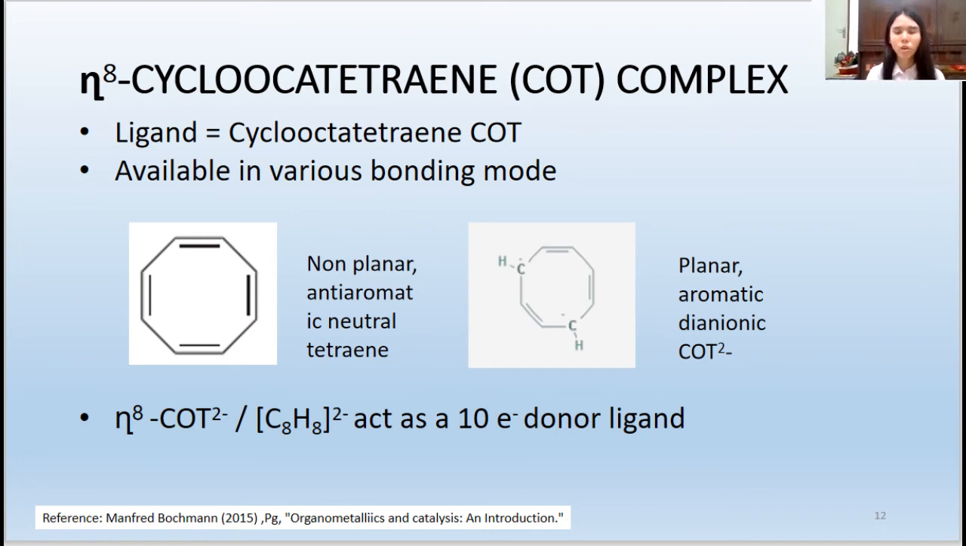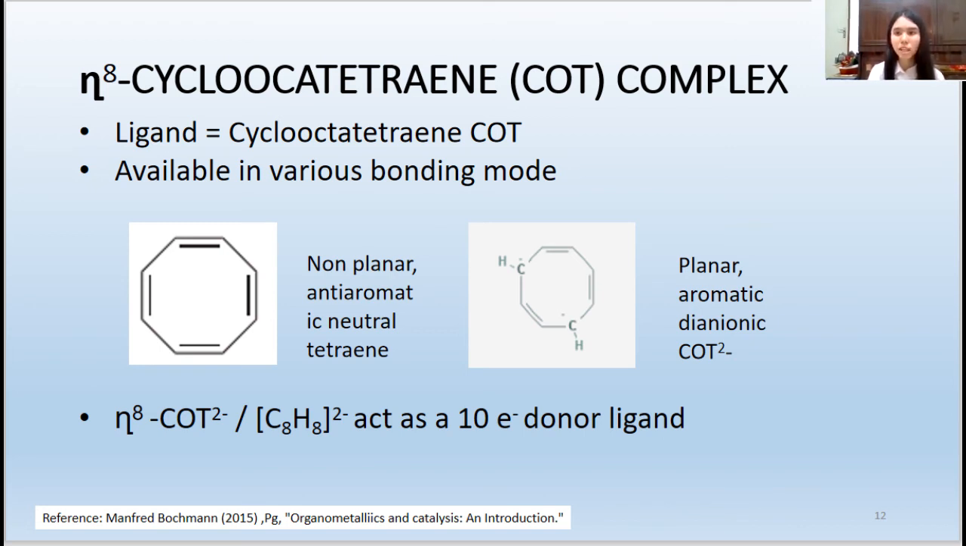In the next slide, we're going to focus on a special ligand known as cyclooctatetraene, the COT ligand. This ligand can be available in various bonding modes. The most common two are shown below: on the left-hand side, a non-planar anti-aromatic neutral tetraene ligand, or on the right, a planar aromatic dianionic COT2- ligand. In this topic, we're going to focus on the COT2- ligand on the right-hand side.